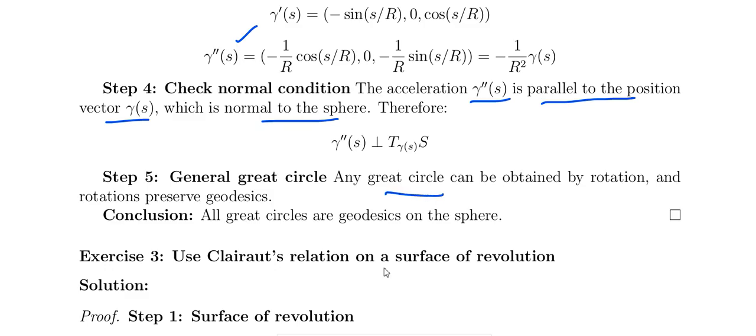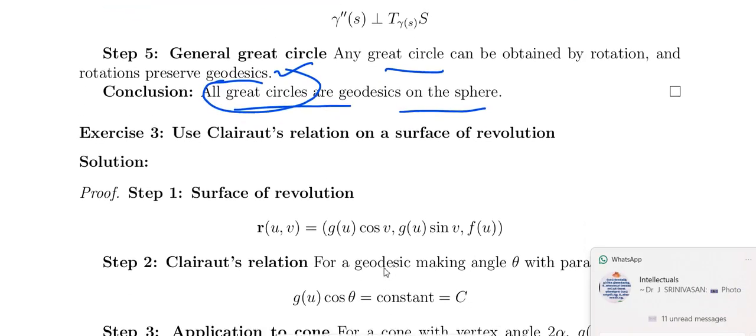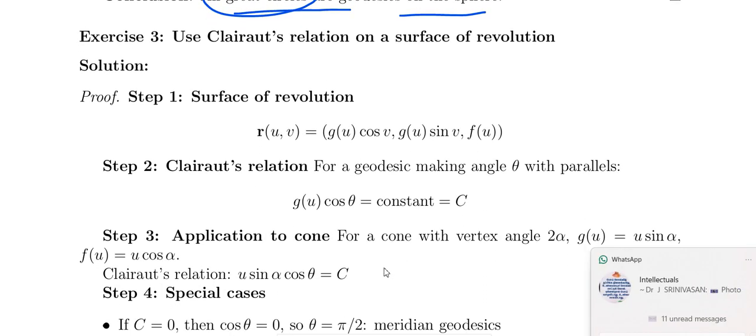Any great circle can be obtained by rotation, and rotation preserves geodesics. So all great circles are geodesics on the sphere. Remember this result, if the problem is not clear: for a sphere, what are the geodesics?